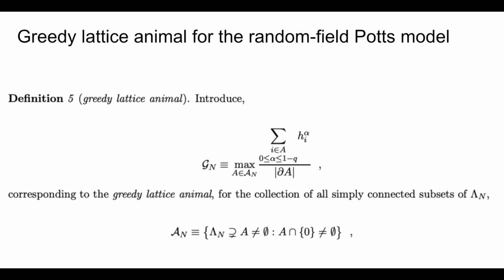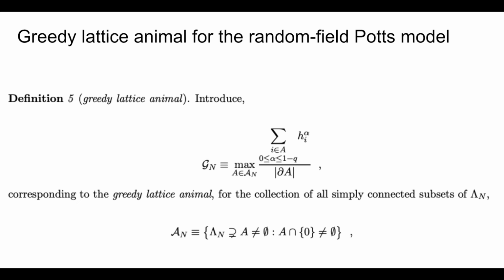The only difference is that we look at a very similarly defined ratio, with the difference that the numerator in the ratio is instead given as a summation over alpha from 0 to q minus 1, which is consistent with the fact that the spins in the Potts model can take on q values instead of either plus or minus, as was given from the boundary conditions we use to define the random field Ising model Hamiltonian.